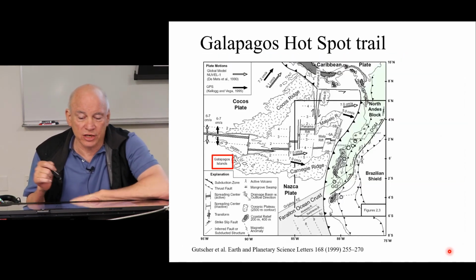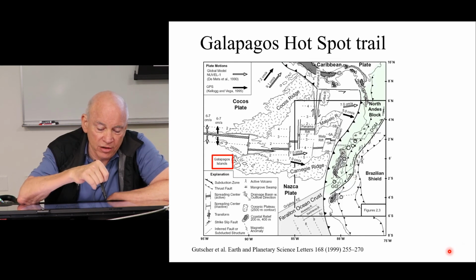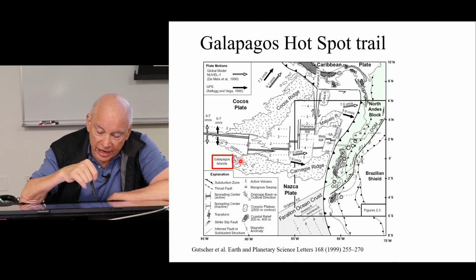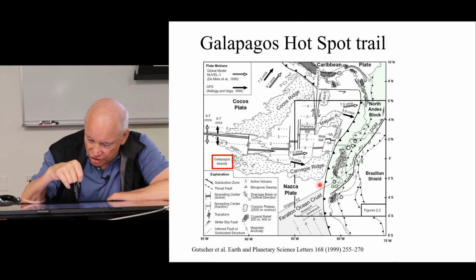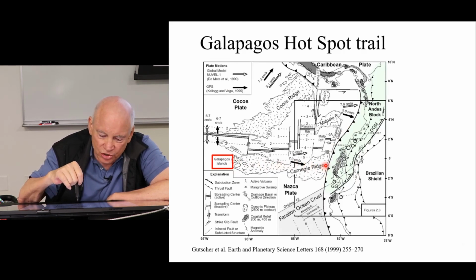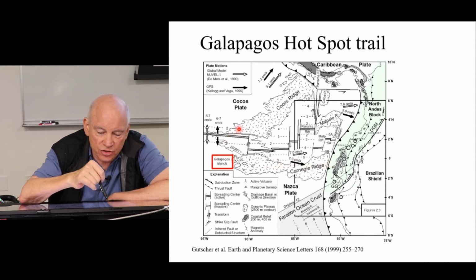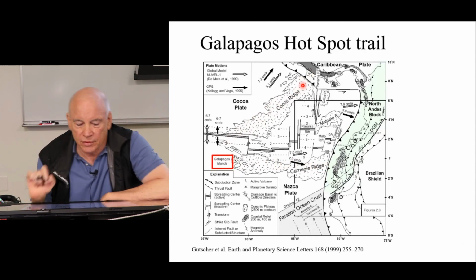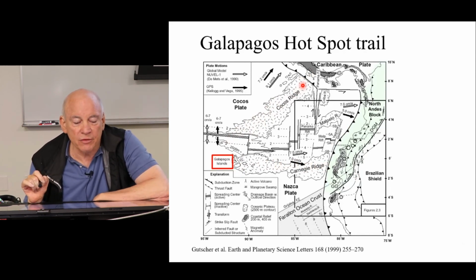Okay, so here is the Galapagos Hotspot Trail. Galapagos Islands are over here, and the Nazca Plate has been moving eastward to subduct underneath South America, and here is its hotspot trail, and this region gets older to the east. There's another trail that goes off to the northeast called the Cocos Ridge.